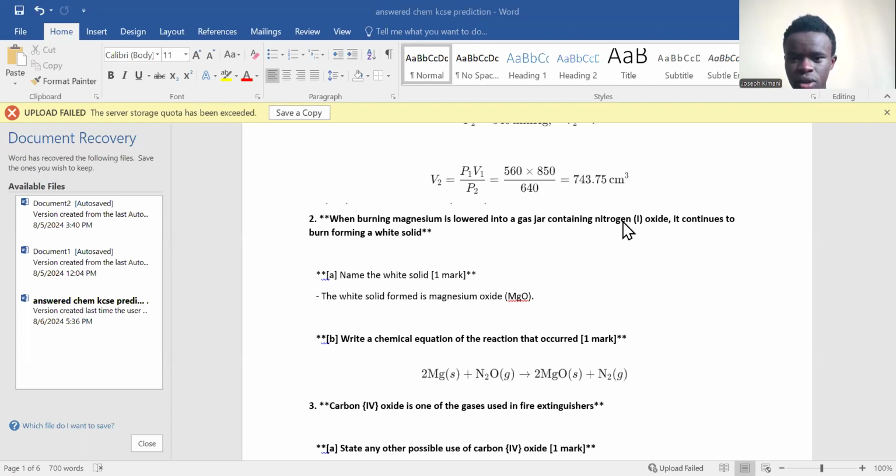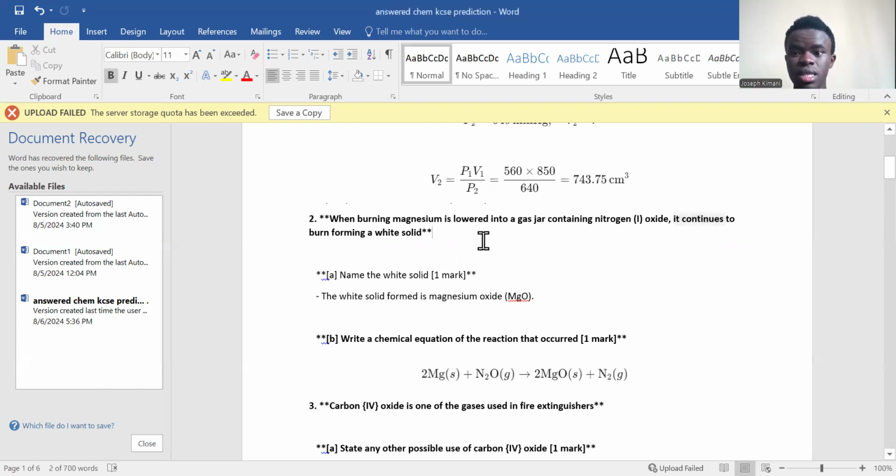What happens to nitrogen 1 oxide? It will kind of separate this nitrogen oxide into nitrogen and oxygen. You know, high temperatures will break the bonds of nitrogen 1 oxide, such that we will be remaining with nitrogen gas and oxygen gas. Now the oxygen gas from this nitrogen 1 oxide will support burning of magnesium. That's why it continues here. As you can see, it continues to burn.